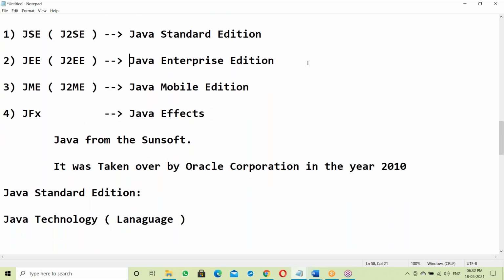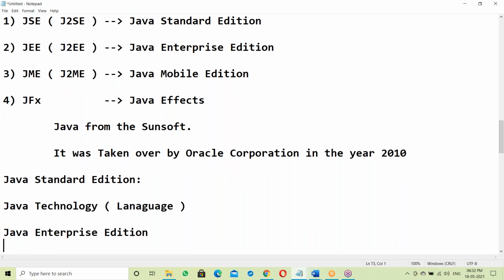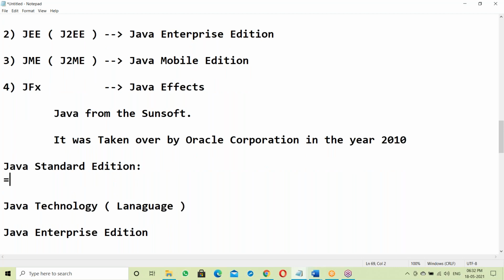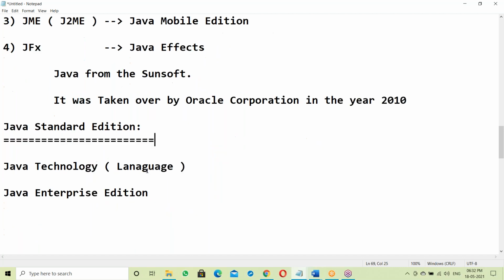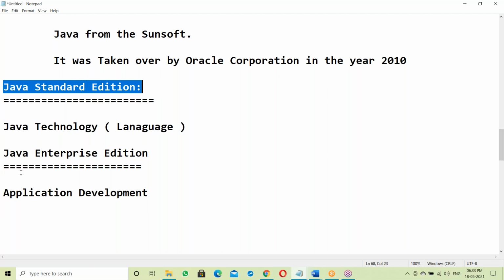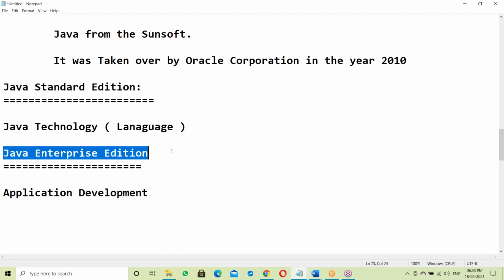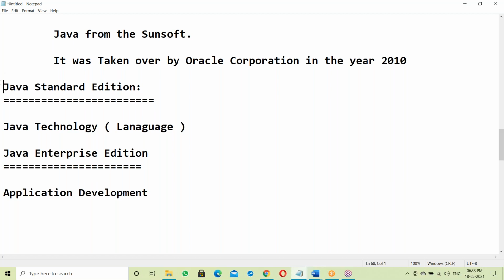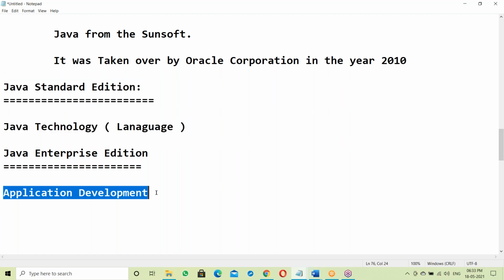Yes, standardization. When it comes to enterprise, it's the application development part. Enterprise edition is used for application development. See here, if you are good at SE, then it is easy to work on the enterprise edition. If you are good at Java, then it is easy to develop applications.